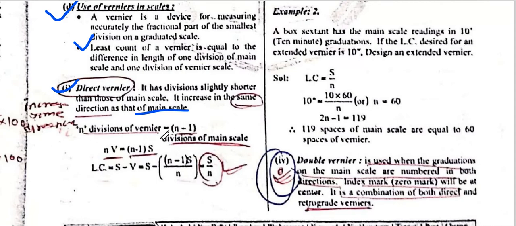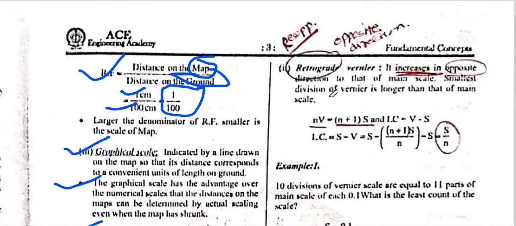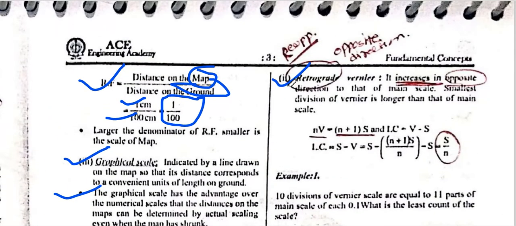So n divisions of the vernier are equal to n minus 1 divisions of the main scale. So nv is equal to n minus 1 into s. The least count is equal to s by n. What is s? The division of the main scale, divided by n, the number of divisions of the vernier. It increases in the same direction. So the important point is that it increases in the same direction.